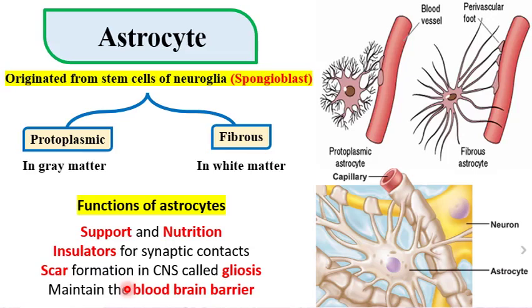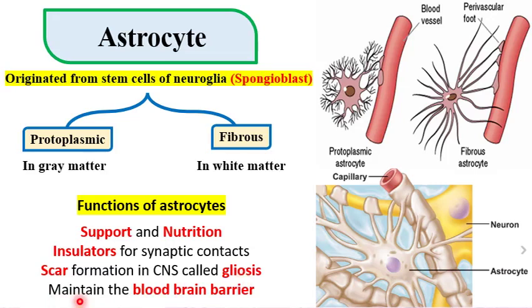So if injury occurs, healing occurs by formation of scar. Scar formation occurs by aggregation of glial cells, mainly astrocytes. This aggregation is called gliosis, like that of the connective tissue, which is called fibrosis.